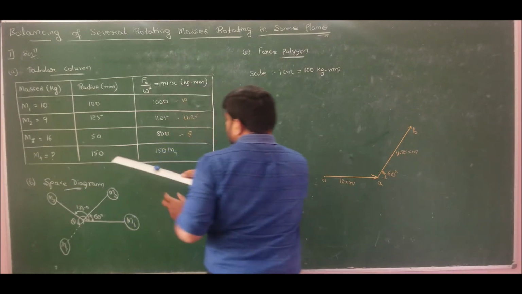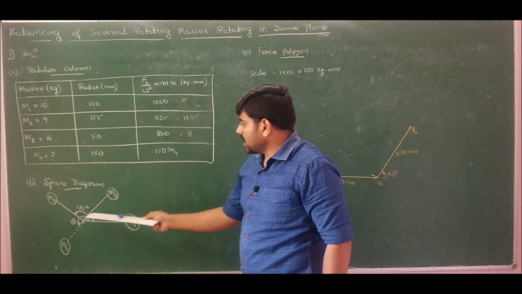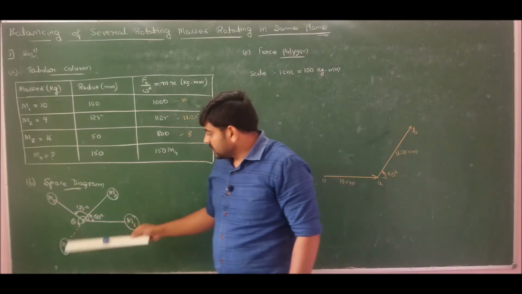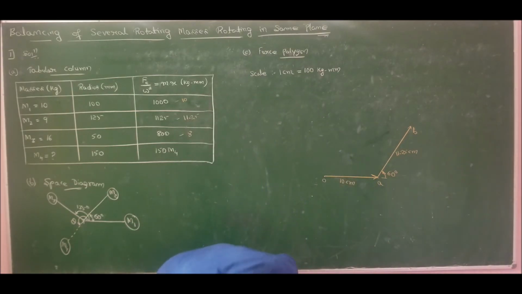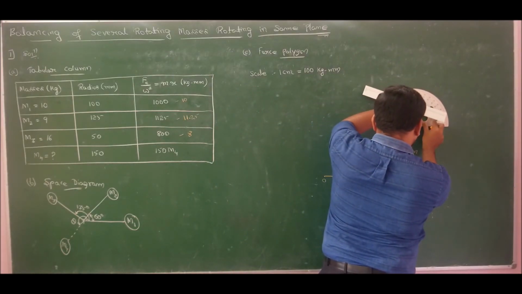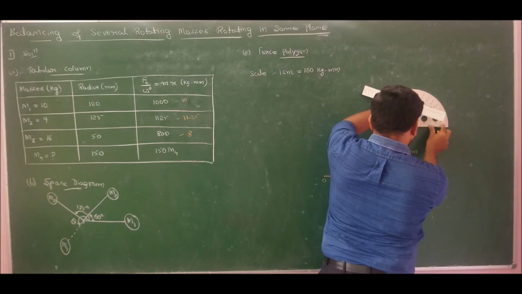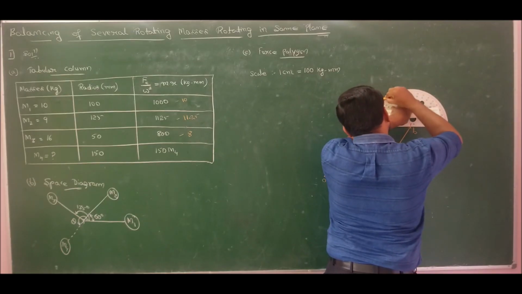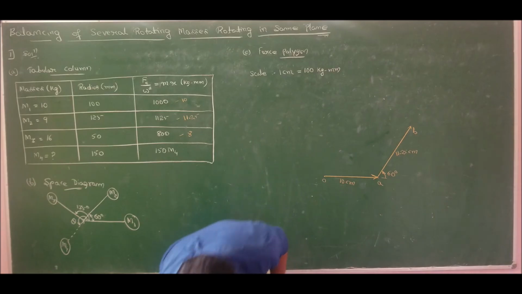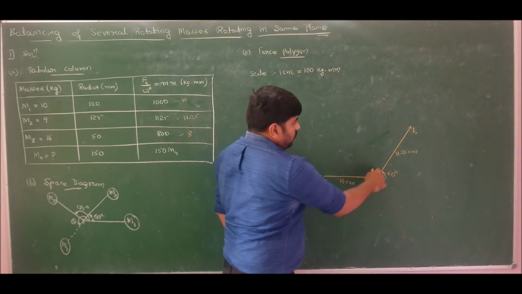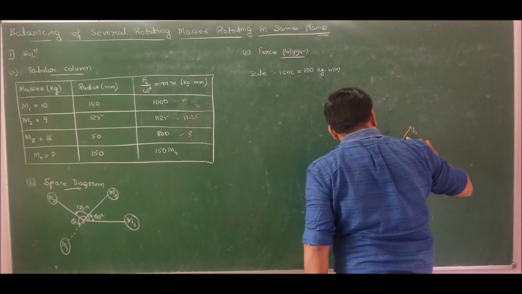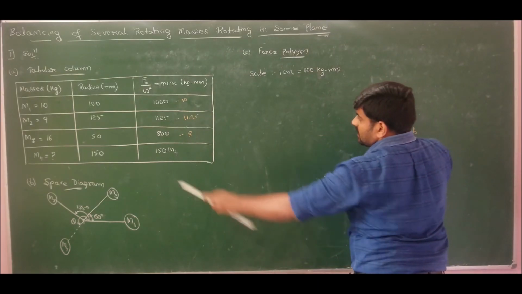Now moving to mass 3, 8 centimeter at an angle of 135 degrees with reference to mass M1. Again with reference to horizontal I should measure. So keep horizontal and measure 135 degrees. So the end of one is the beginning for another. Hence the end of force F2 is the beginning for force F3.